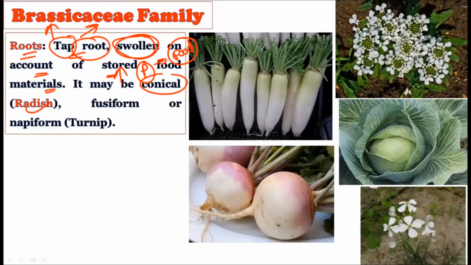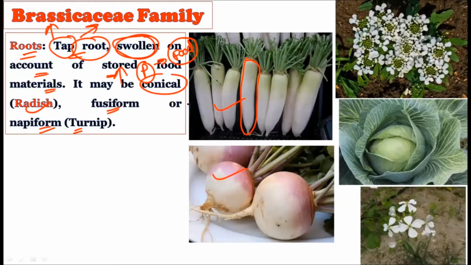For example, in the radish. See, this is the radish and how the root is there. The root has swollen, and the food material is stored in this particular root, right? Once the whole root has its maximum food material, generally when we domesticate the plant, at this stage we take the plant out of the soil, in order to sell it in the market, in order to consume it as food. Or it can be of fusiform or napiform shape, as you can see in the turnip, right? So these kinds of roots are there in the Brassicaceae family, which often get swollen in order to store